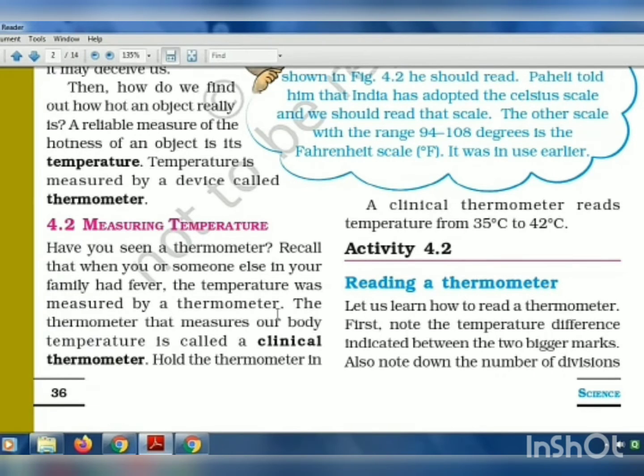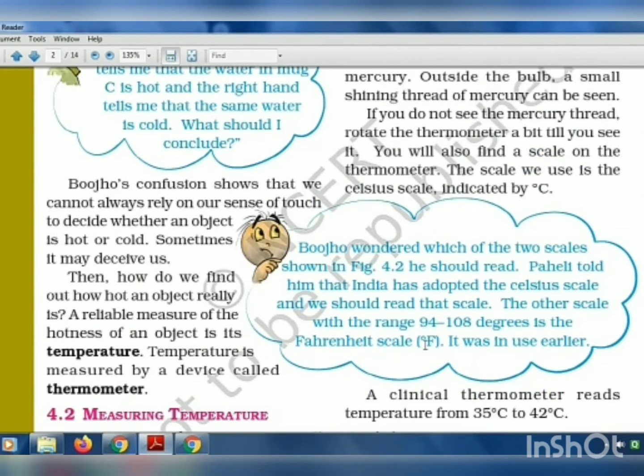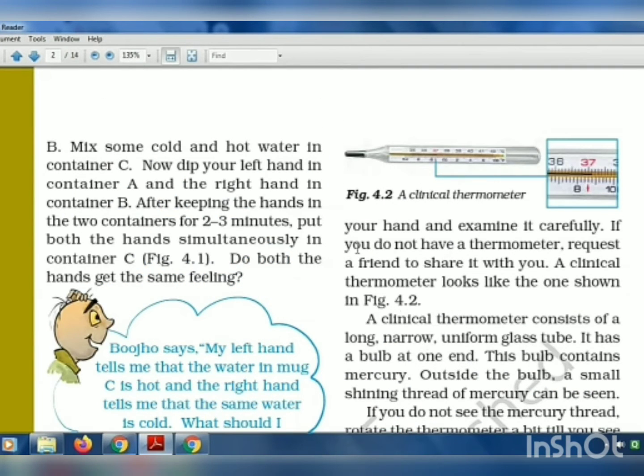The thermometer that measures our body temperature is called a clinical thermometer. So the thermometer that we have at our home to measure the body temperature is called a clinical thermometer. How do you measure it? Hold the thermometer in your hand and examine it carefully.